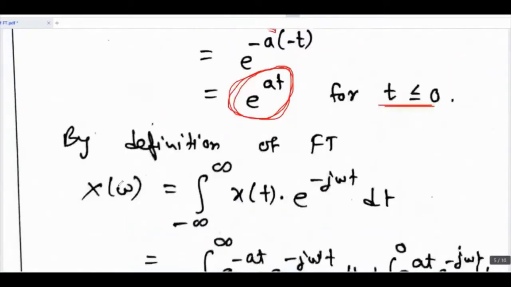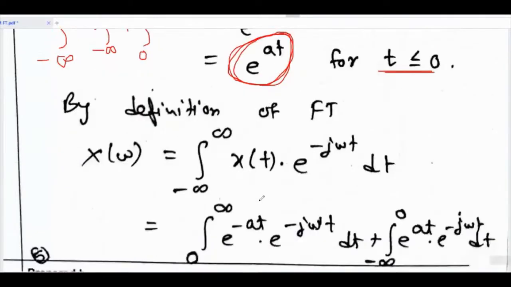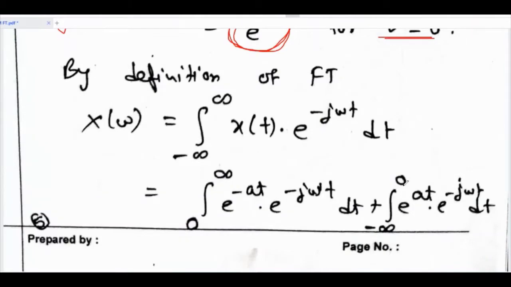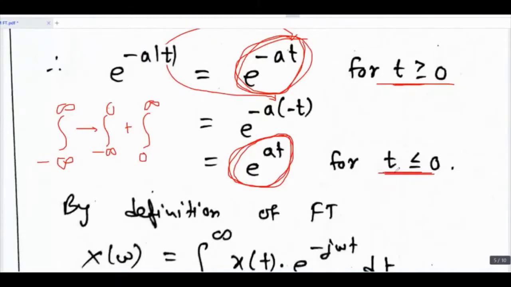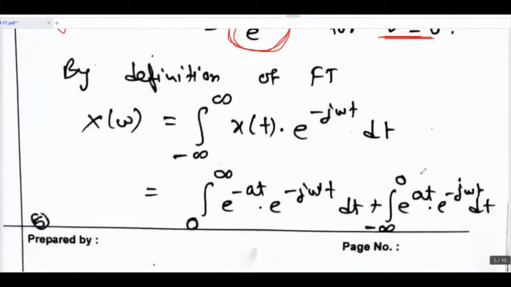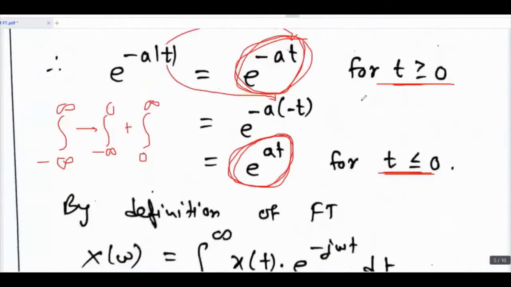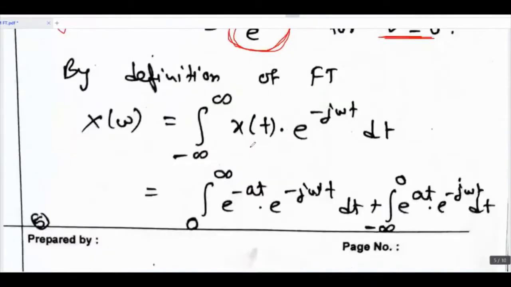We know the definition: integral from minus infinity to infinity of x of t e raised to minus j omega t dt. This integration can be split into two: one is minus infinity to 0 and another is 0 to infinity, because our signal is divided into two intervals, t greater than or equal to 0 and t less than or equal to 0. Between 0 to infinity, that means t greater than or equal to 0, x of t is e raised to minus at, so substitute it here.